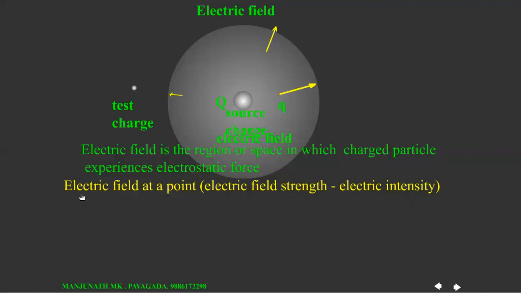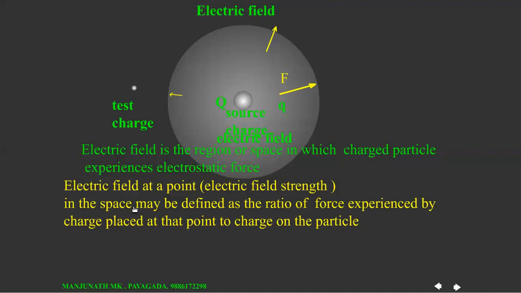So now let us define electric field at a point in the space or in an electric field. For example, consider this is the point at which we can define electric field. Electric field at a point in the space may be defined as the ratio of force experienced by charge placed at that point to charge on the particle.